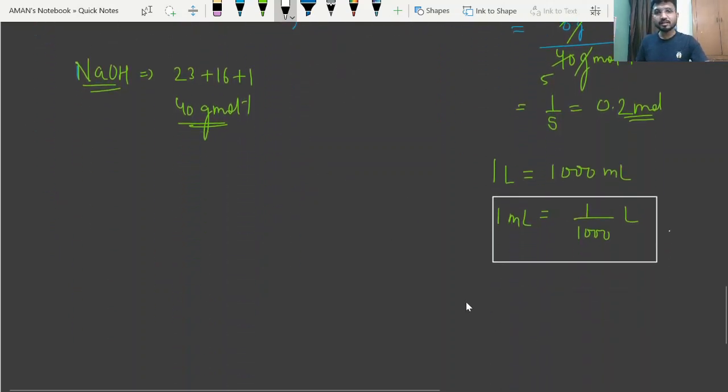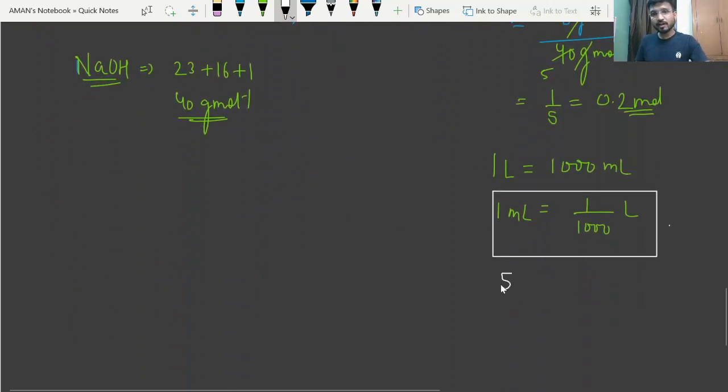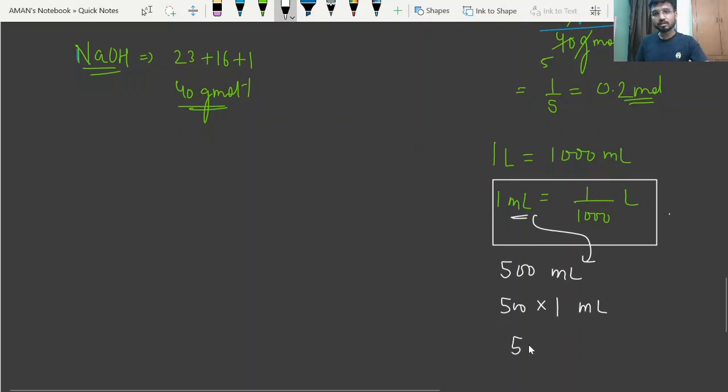Means if I write 500 ml, just put this value here, because I can also write in this way, 500 into 1 ml, right? So just put this value here, 500 into 1 by 1000 liter, right?